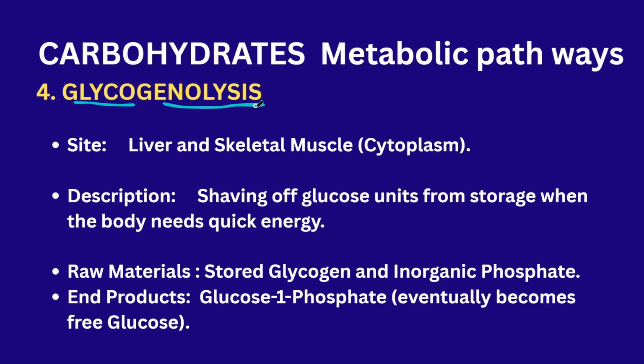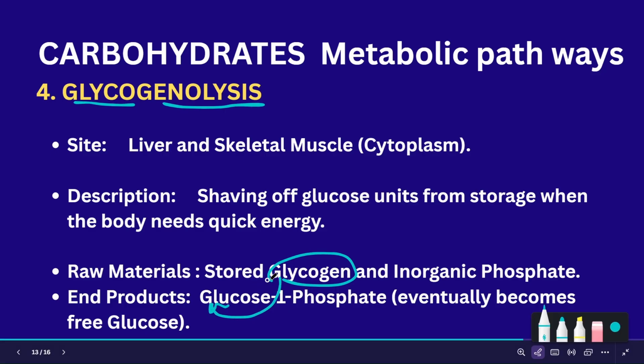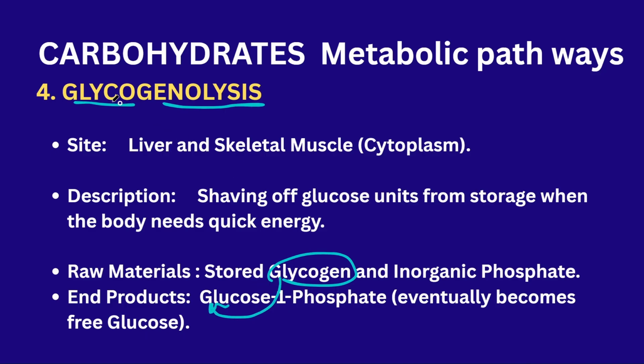Next, glycogenolysis. Glycogenolysis is the process of breakdown of glycogen into glucose. The glycogen is broken down into glucose 1-phosphate. This is called glycogenolysis. It means glycogen is lysed, broken down. It occurs in the liver and in the cytoplasm of skeletal muscles.